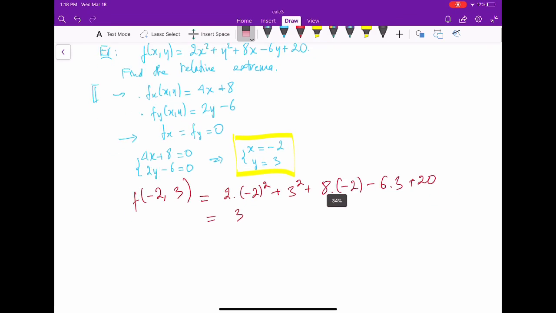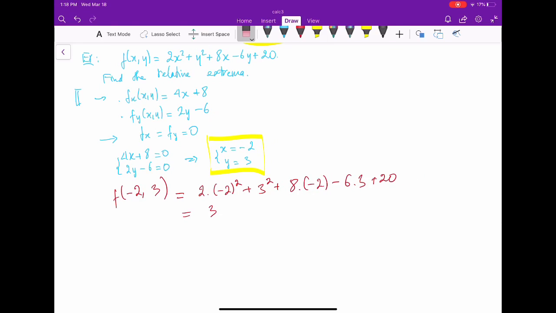The easiest point is 0, 0. 0, 0 is not very close to negative 2 and 3, but let's try this. You plug into the function, you get f of 0, 0 equal to 20, which is greater than 3. So this point is a local minimum.